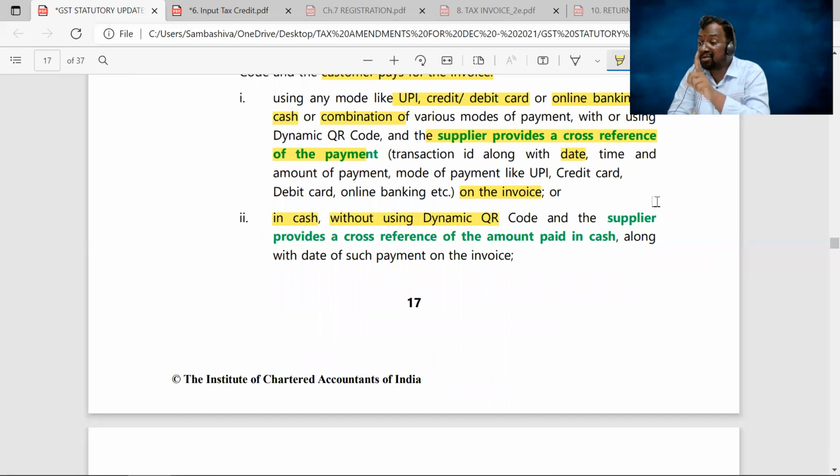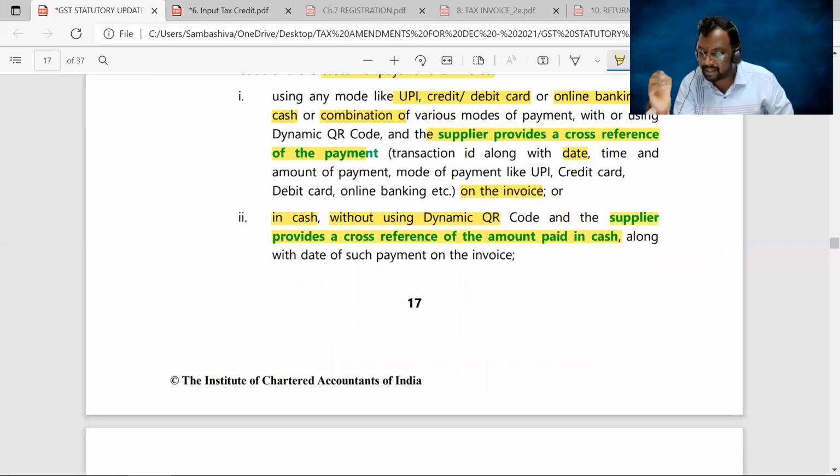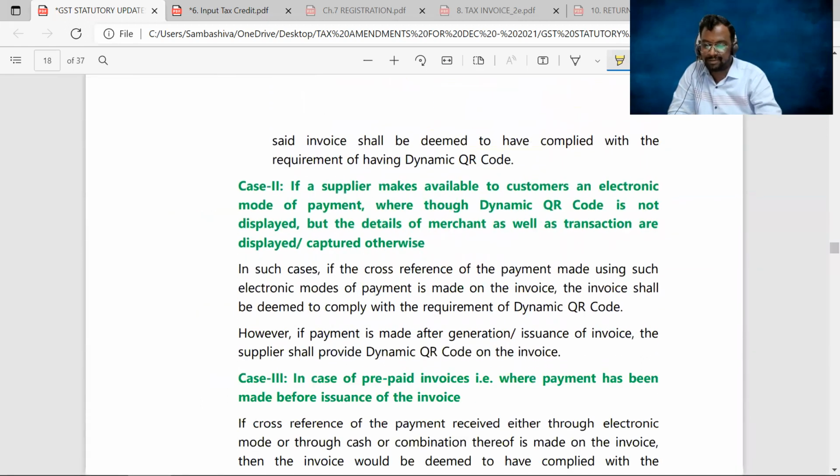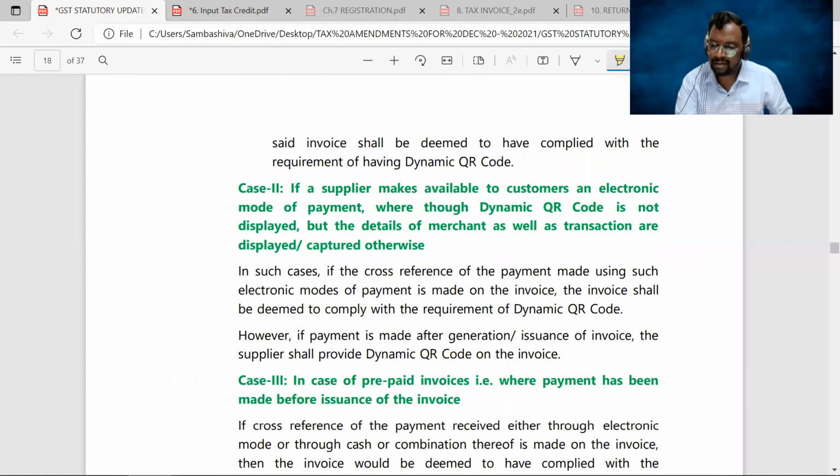Cross reference is very, very important. Then, if the supplier provides a cross reference of the amount paid in cash along with the date of payment on the invoice, in that scenario, that invoice shall be deemed to have complied with the provisions of dynamic QR code. Okay, sir. Next.